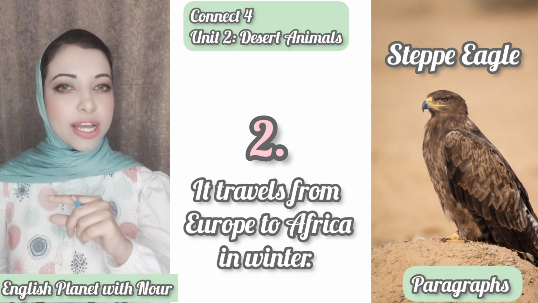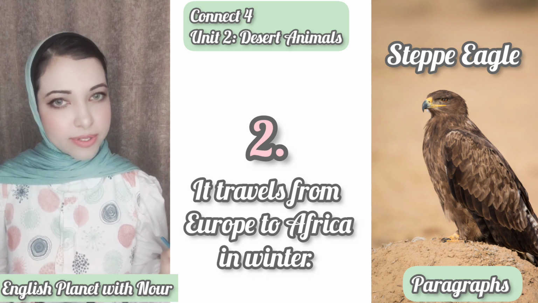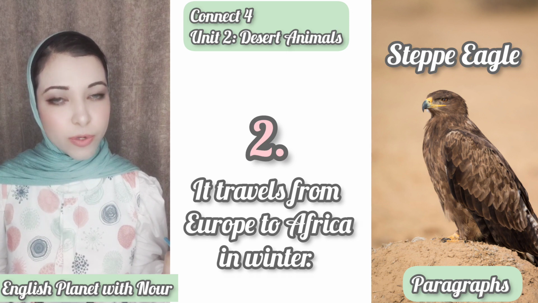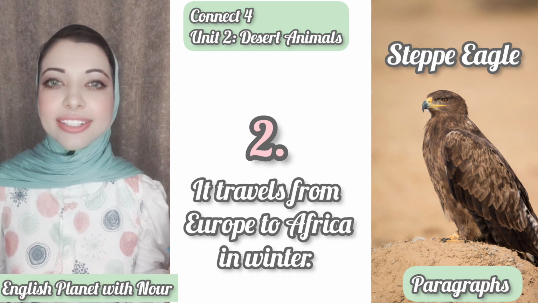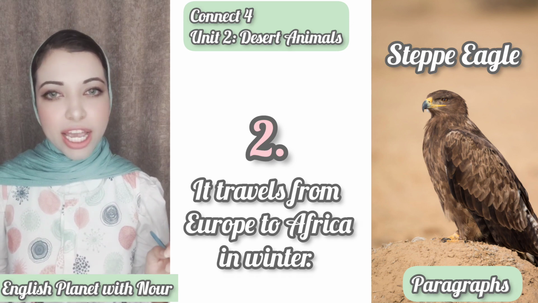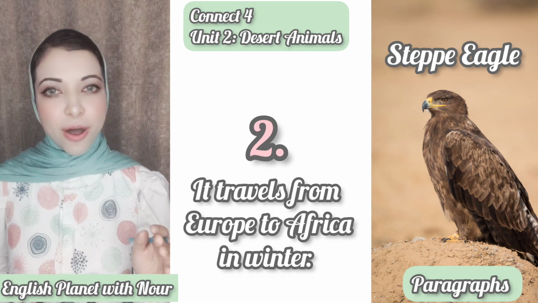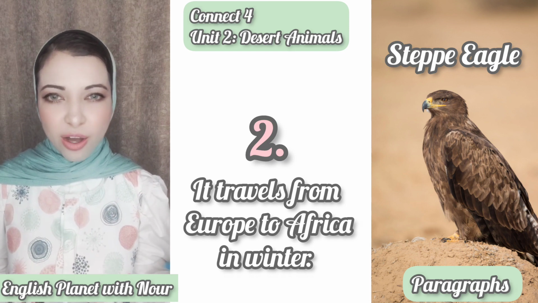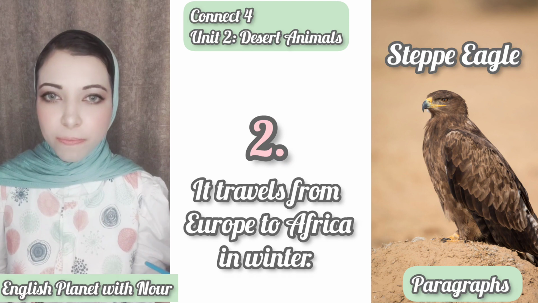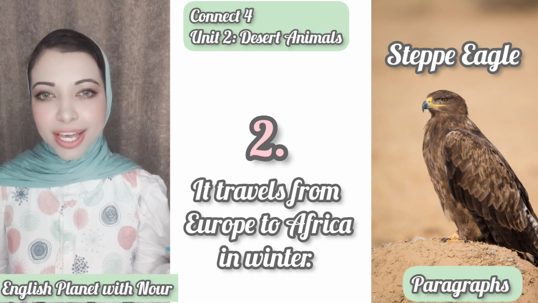If we want to write long sentence, we can say, it travel or travels? Which one is correct? Yes, it travels because it is singular and we have to add letter S to the verb. It travels from Europe to Africa or from Africa to Europe in winter. It travels from Europe to Africa in winter.